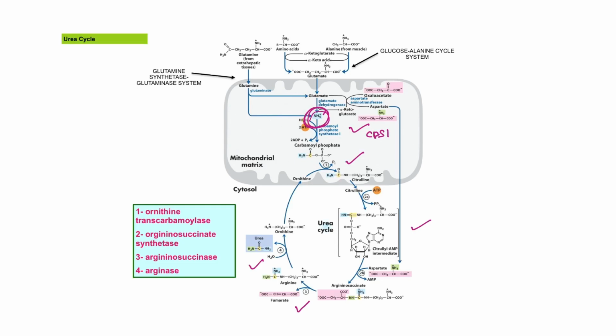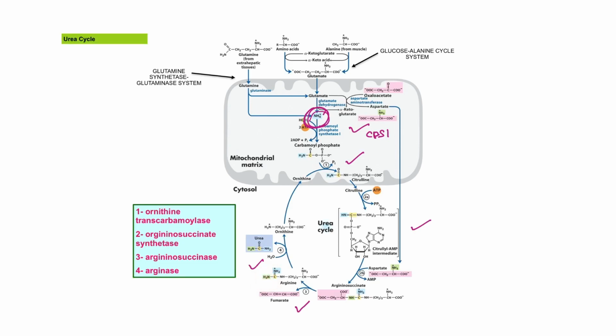The next enzyme is argininosuccinase. It performs a cleavage reaction of argininosuccinate that releases fumarate and the amino acid arginine. Note that this arginine contains nitrogen from the free ammonia, and also nitrogen from the aspartate.